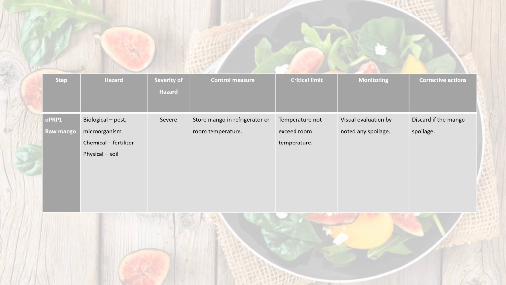In the raw mango step, which is OPRP1, the control measure is we have to store the mango in the refrigerator or at room temperature. The critical limit is the temperature of the storage, which must not exceed room temperature. To monitor this step, we use visual evaluations to see any spoilage. Corrective action in this step is we discard the mango if spoilage is noted.